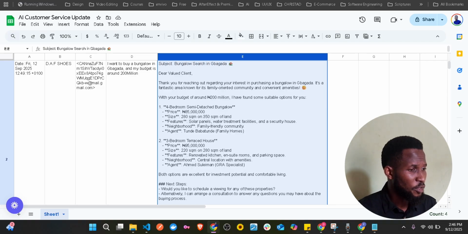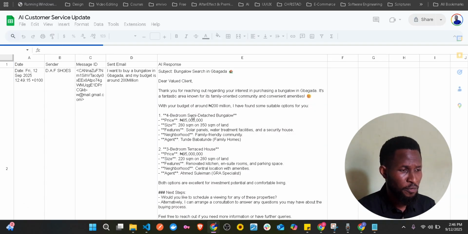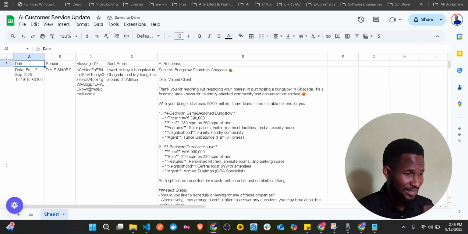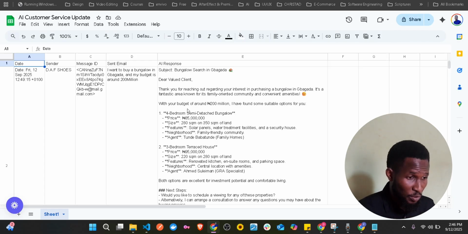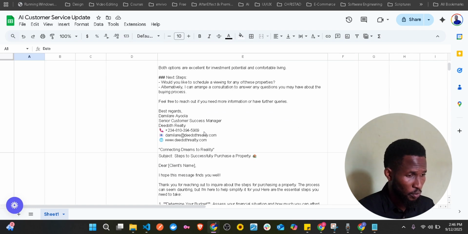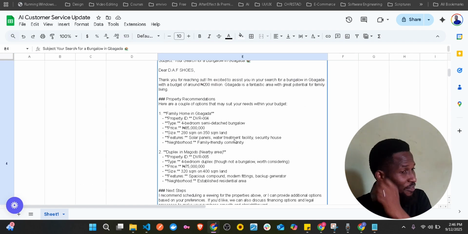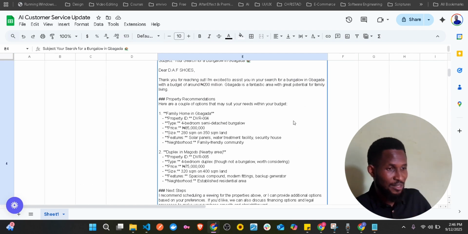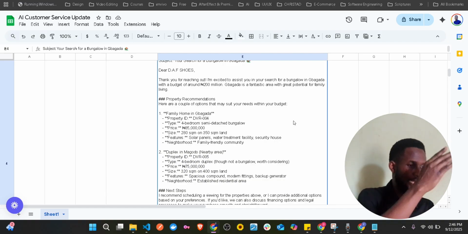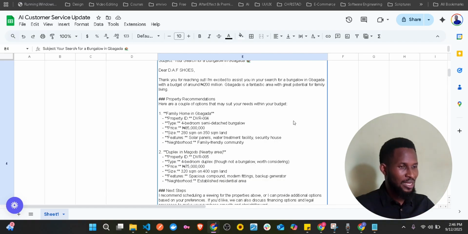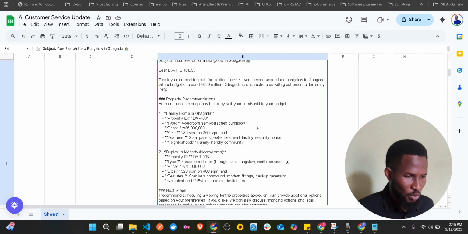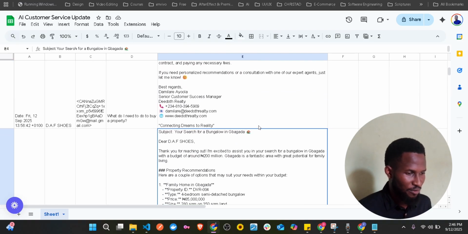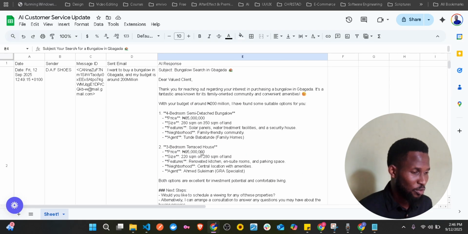Now it's going to keep track of the message he has responded to, the date, the time, the sender name, the sender ID, the sent email itself, and then the response. So this is going to help, instead of having to go to your Gmail to start going back to your sent, check, okay, what did you do here? What was the message? This is just going to give you everything. You don't have to do that stress again. And so that's why we have this.